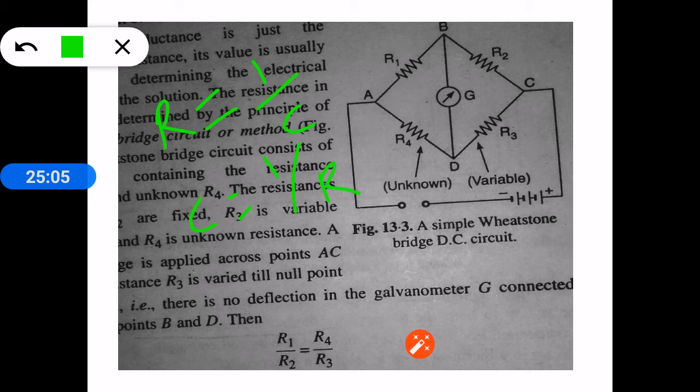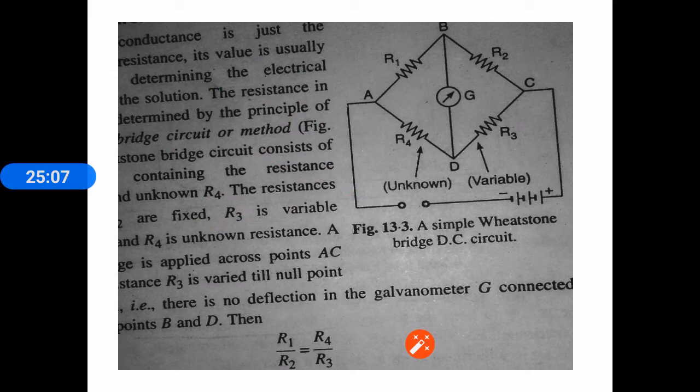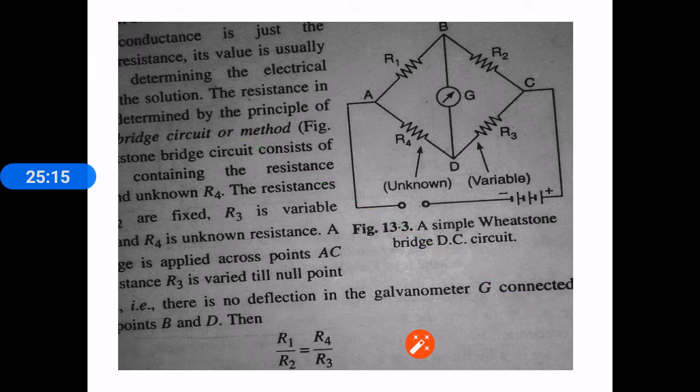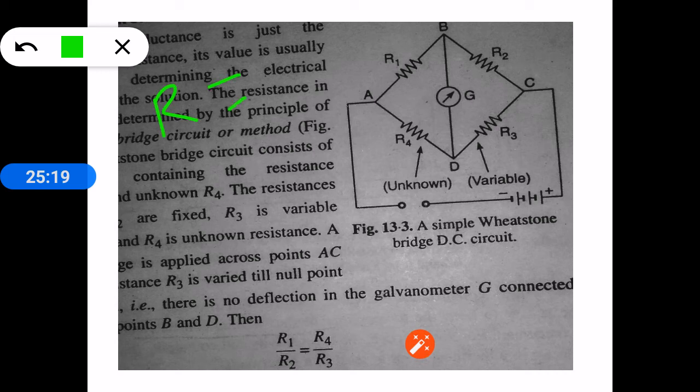And once conductance is known, we know that R equals rho L by A. From this, 1 by R is called C, 1 by rho is called K, and this also becomes inverse, A by L.